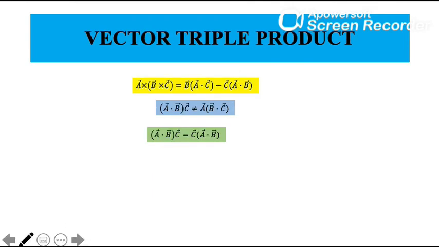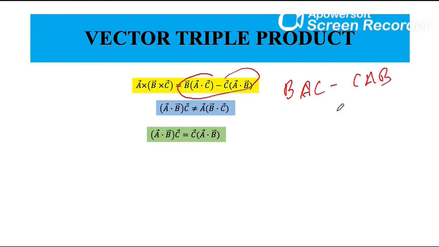Now we will see the vector triple product. We define the vector triple product by the BAC minus CAB rule, and to remember that, think of it as back of cap. So the triple vector product is vector b multiplied by the dot product of a and c, minus vector c multiplied by the dot product of a and b.